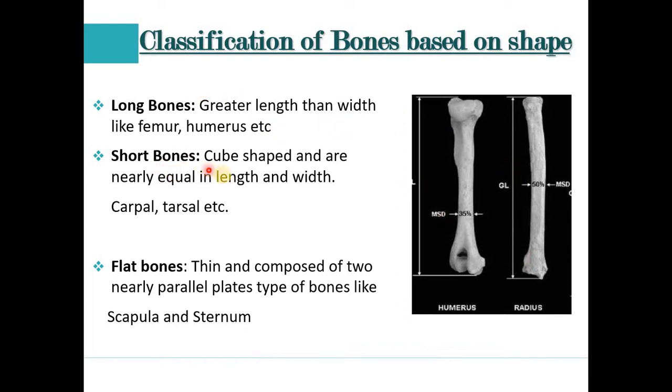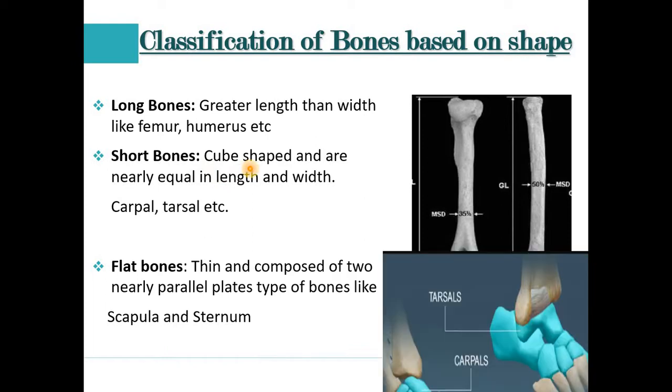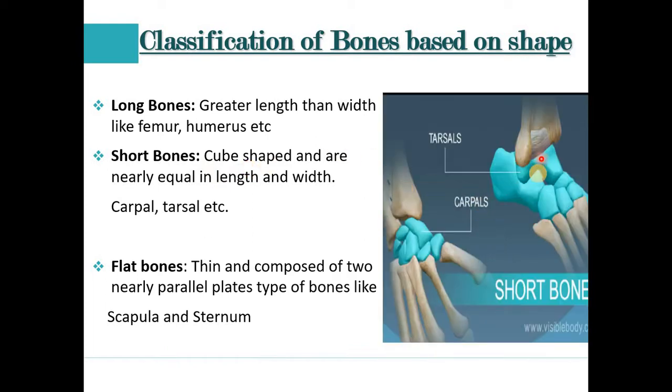Short bones are those bones which are cubical in shape. In this picture you can see this is a tarsal and this is a carpal. These two bones are examples of short bones. Short bones are those bones which are cube-shaped and nearly equal in length and width. If we look at the dimensions, their length and width are equal. Not greater in length, not greater in width. It is equal. Examples of short bones are the tarsal and the carpal, etc.